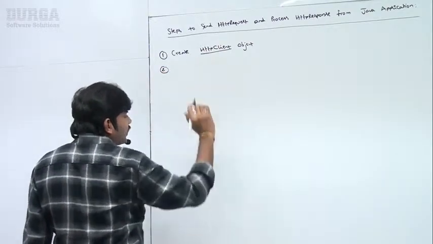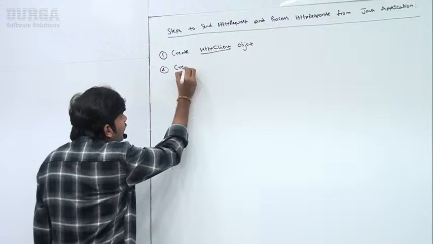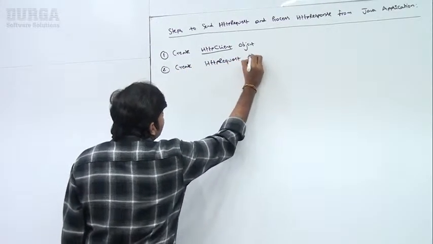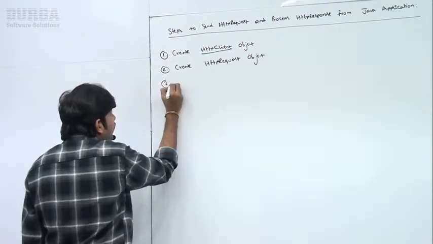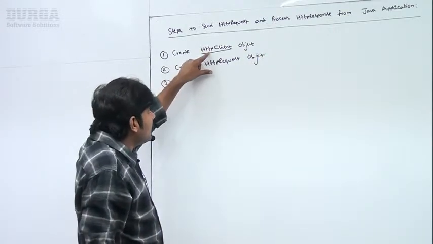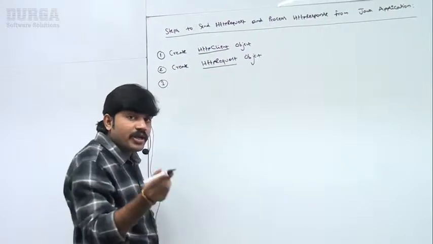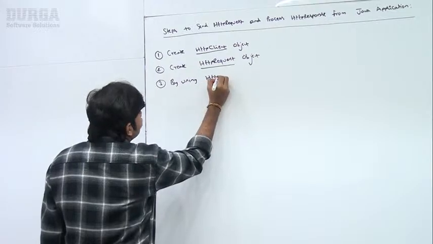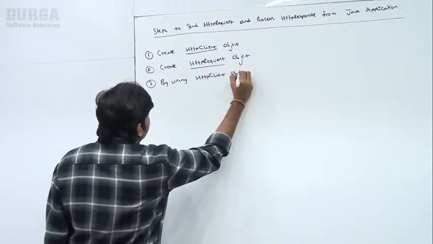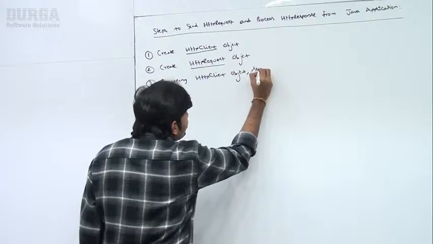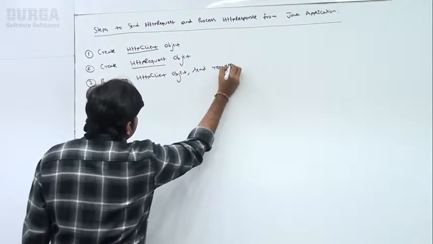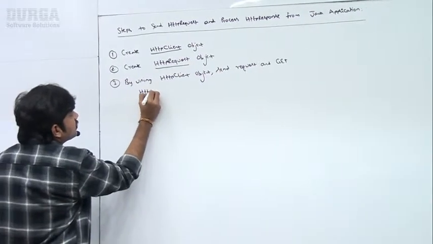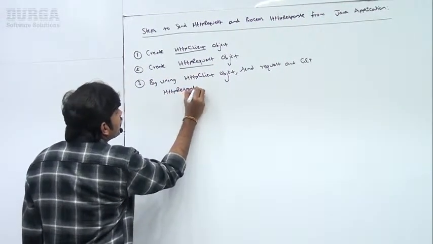Next, once we created the HTTP client, create the HTTP request object. Are you getting? Create HTTP request object. Client is ready, request is ready. By using the HTTP client object, send our request and get the HTTP response.